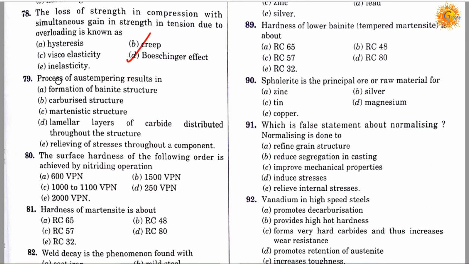Question number 79. The process of austempering results in: option A, formation of the bainite structure; option B, a carbonized structure; option C, a martensitic structure; option D, lamellar layers of carbide distributed throughout the structure; and option E, relieving of the stress throughout the component. Correct answer is A. The process of austempering results in formation of the bainite structure.